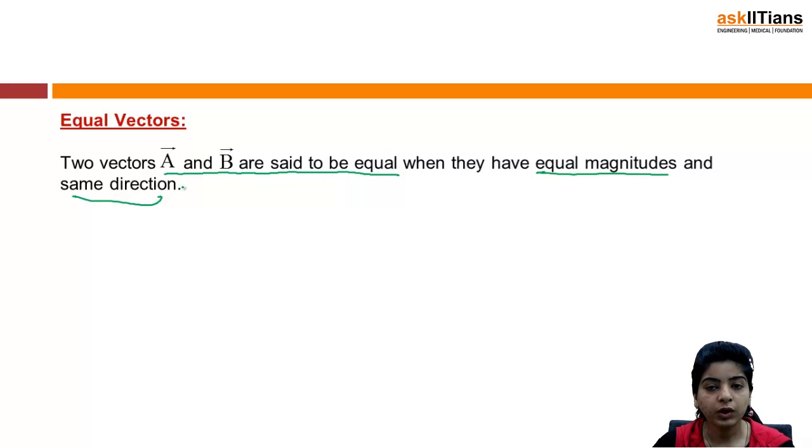When you talk of equality or anything about two vectors, you have to take into account the magnitude as well as the direction. Just keep it in mind that you have to take into account the direction also. That is the main thing. So you will call A and B equal when they have the same magnitude as well as the same direction. This was quite simple, I suppose.